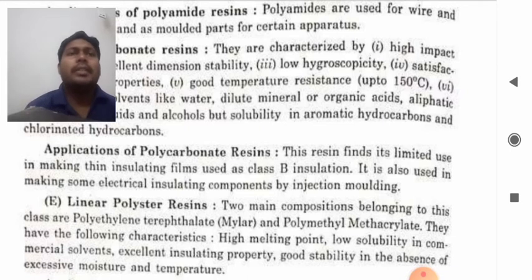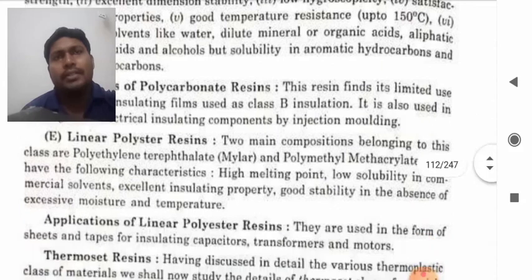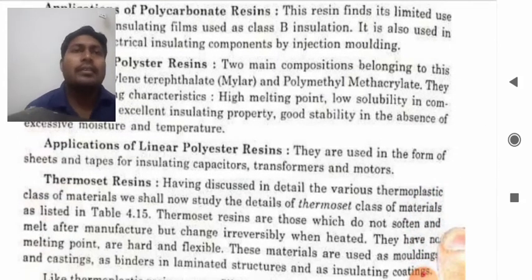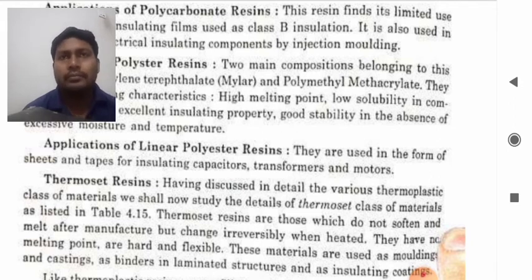High melting point, low solubility in commercial solvents, excellent insulating properties, good stability in the presence of excessive moisture and temperature. Application of linear polyester resins: they are used in the form of sheets and tapes for insulating capacitors, transformers, and motors.